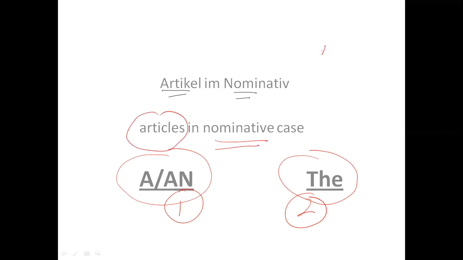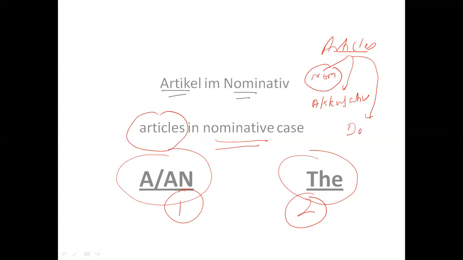So if I talk about German, we have articles in nominative case, articles in accusative case, articles in dative case, and articles in genitive case. Nominative is the basic form, the initial form.